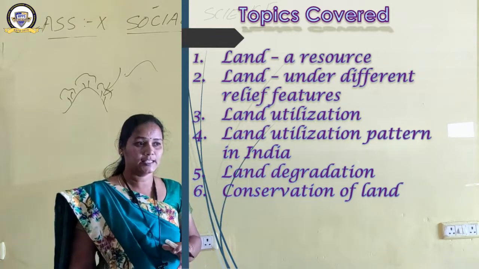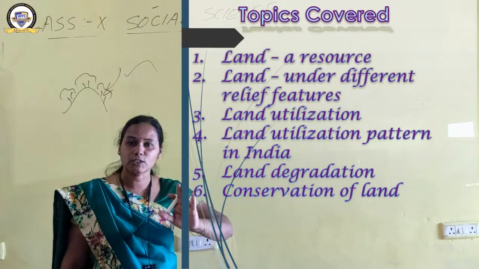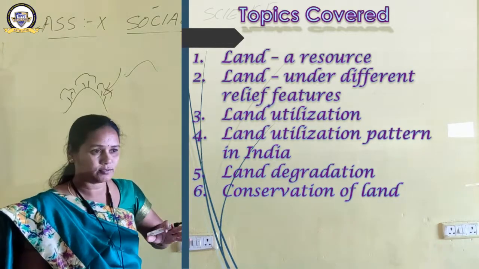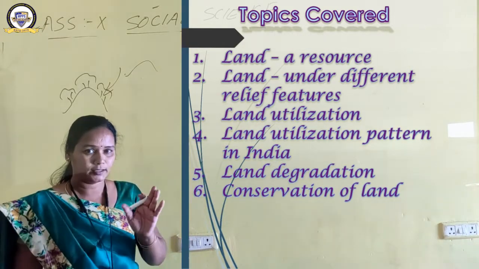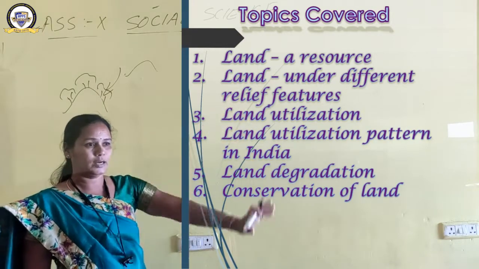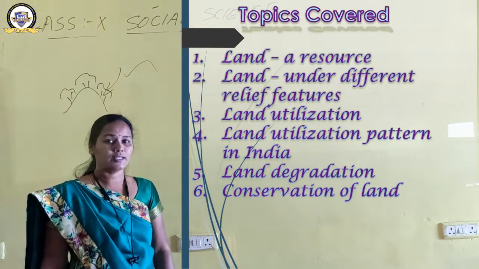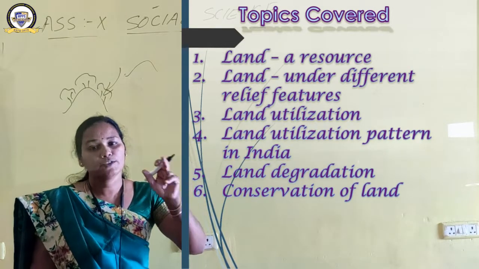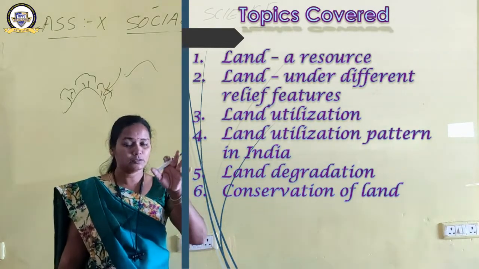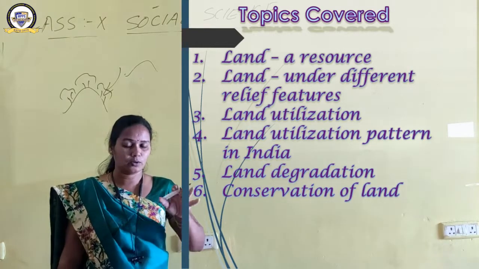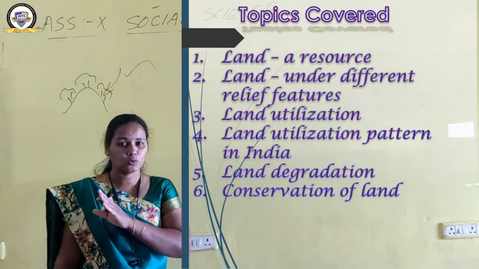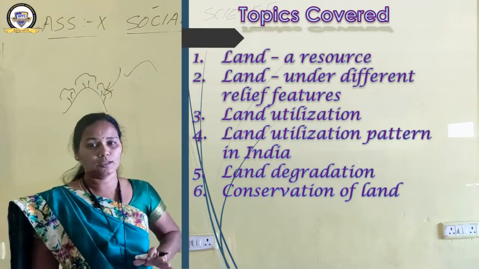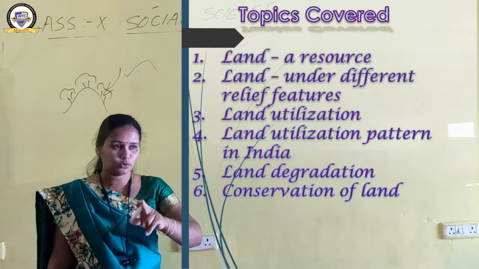Next is land utilization. How is land utilized? We have seen five headings: forest, uncultivated land, and so on, including net sown area and gross cropped area. I think it's clear. Next is land utilization pattern in India. There we have seen that the land utilization pattern is decided by human factors and physical factors. Of the 3.28 million square kilometers of land in our country, land use reporting is available for only 93%. Why? Because of two reasons.